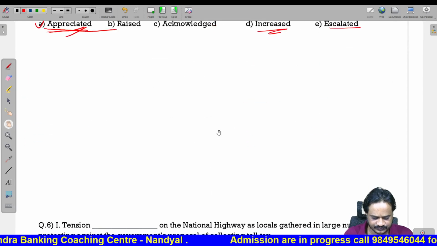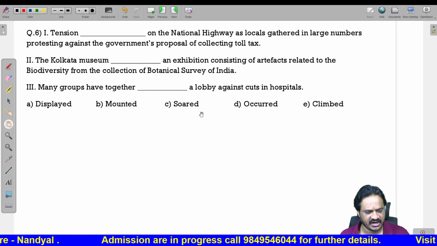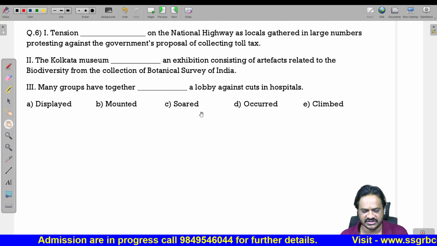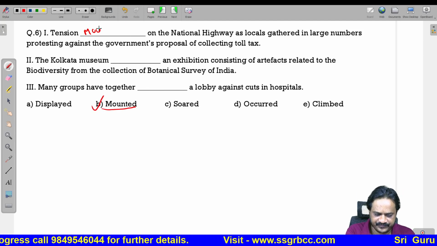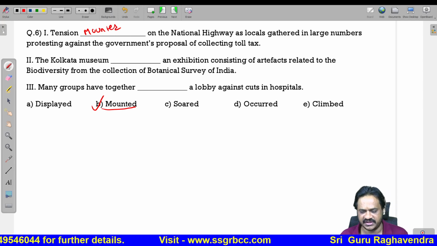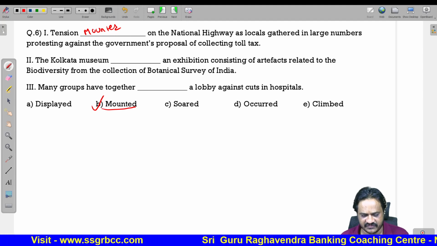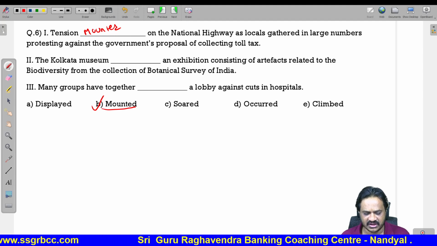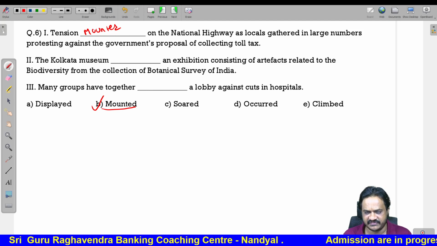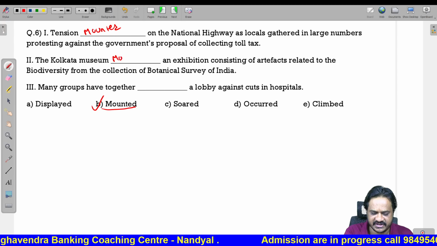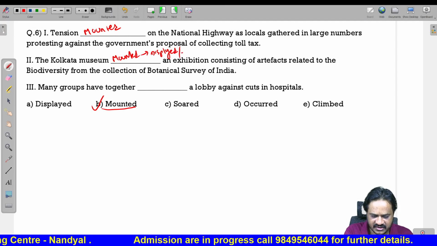Next one. Tension dash on the national highway as locals gathered in large numbers. Tension increased. Tension increased means tension mounted on the national highway as locals gathered in large numbers protesting against the government proposal of collecting toll tax. The Kolkata Museum, here we can use, so in a museum some exhibits will be displayed. So instead of using displayed, you can use mounted. Here mounted means displayed or exhibited.